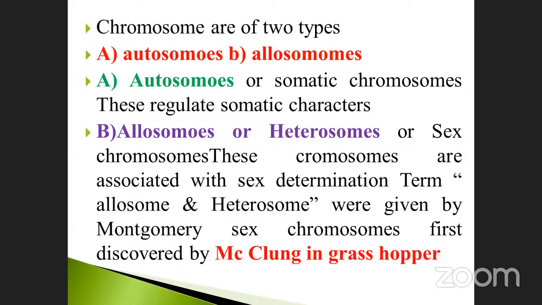So just note it down here. You must note it down. 4 points here. 2 types of chromosome: autosome, allosome. Autosome, otherwise called somatic chromosomes. What do they regulate? Somatic characteristics. Allosome, heterosome, sex chromosome. This term was first given by the scientist Montgomery. Sex chromosome was first discovered by McClung in grasshopper. Like that they may ask the questions. Grasshopper is the specimen.